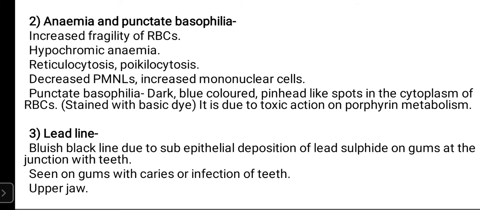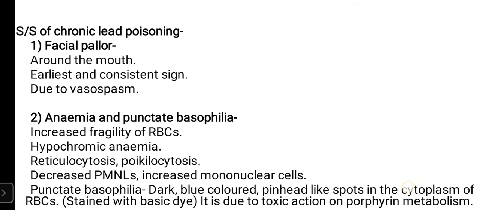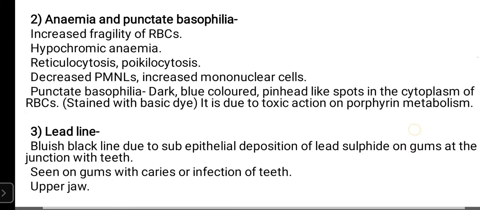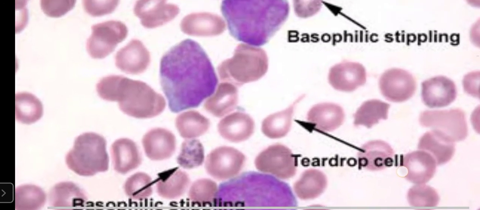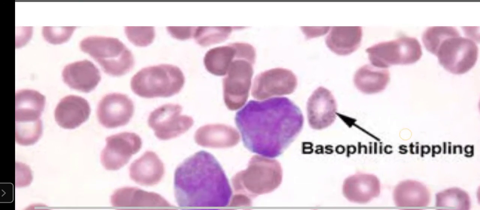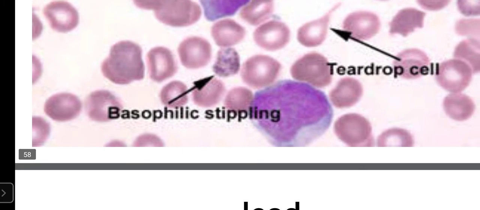It is a dark blue colored pin's head like spot seen in the cytoplasm of the RBCs, and it is because of the toxic action on porphyrin metabolism. Now let's see in detail about that. So first is facial pallor, second is anemia and punctate basophilia. I think Gupte madam has added this image somewhere. You can see that blue spot in the cytoplasm of the RBC.